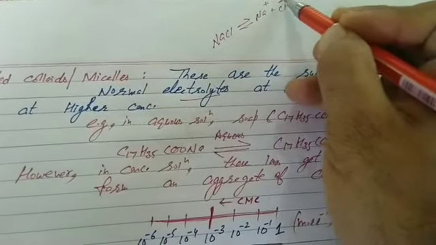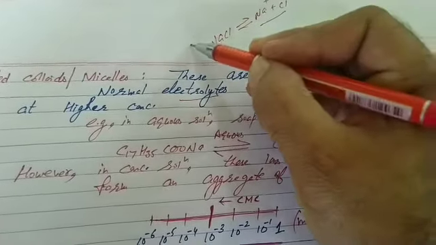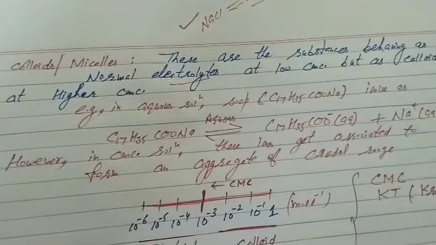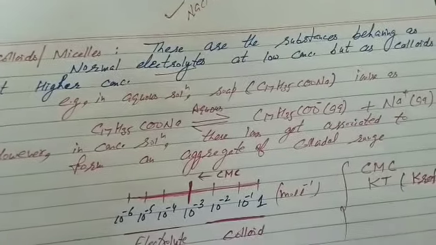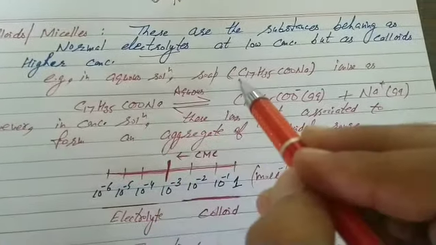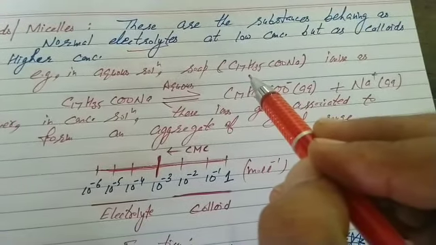Organic compounds which ionize into ions and conduct electricity, we call electrolytes. What are micelles? Substances behaving as normal electrolytes at low concentration but as colloids at higher concentration. Students, for example, sodium stearate, that is soap, sabun.